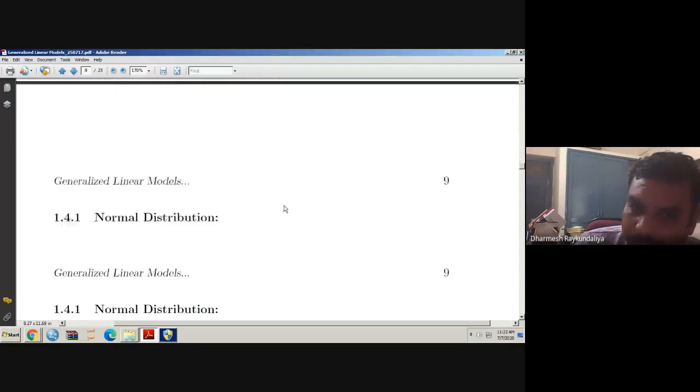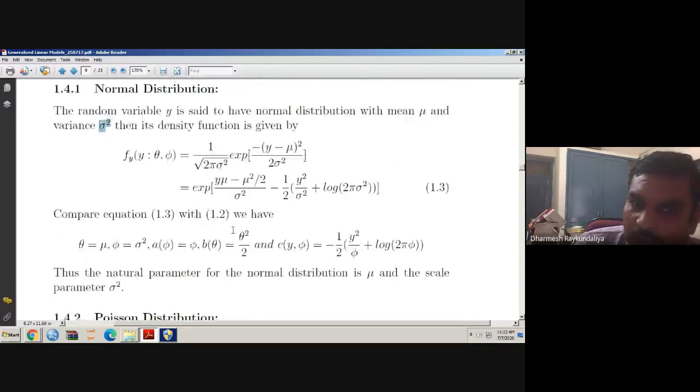In the exponential family, it is y theta, this is b of theta, this is a of phi, and this is c of y phi. Instead of phi, here it is sigma square. Why? Because sigma square is a scale parameter. In our case, phi is the scale parameter. So you can see that this is purely a function of y and phi, that is y and sigma square, so I will call it c y phi.